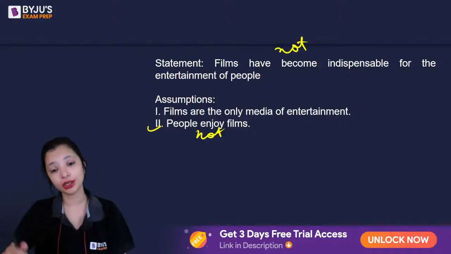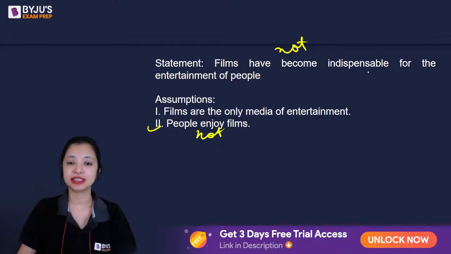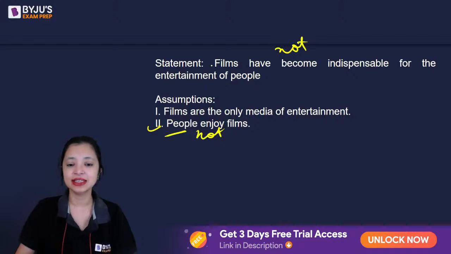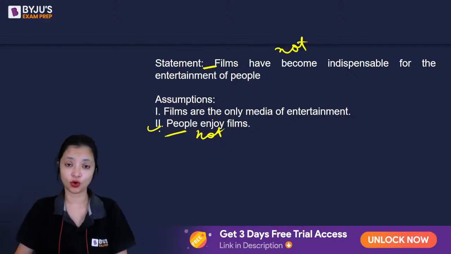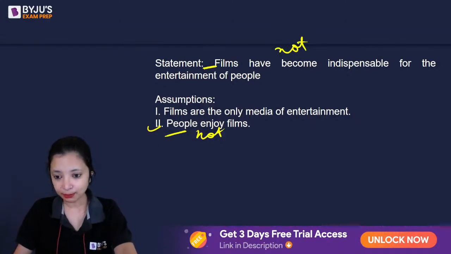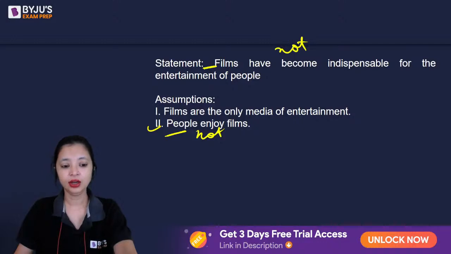If people do not enjoy films, films will not become an indispensable part of entertainment of people. It is a necessity for this to be true. That means my statement relies on the second one. Absolutely correct. Yes, Priya, Bhayoja, and Shweta, only and only two is the correct answer.